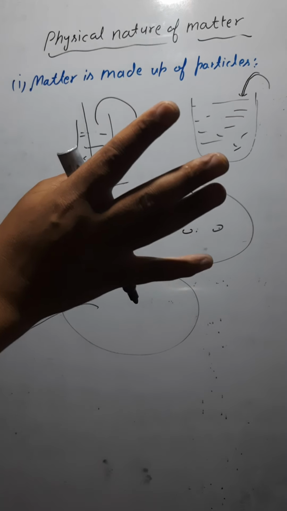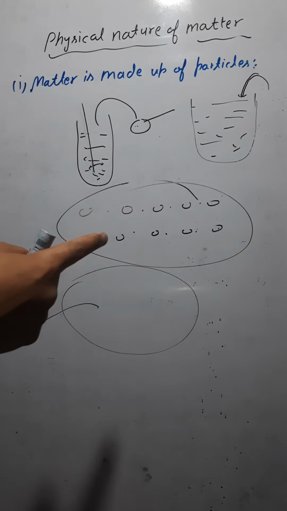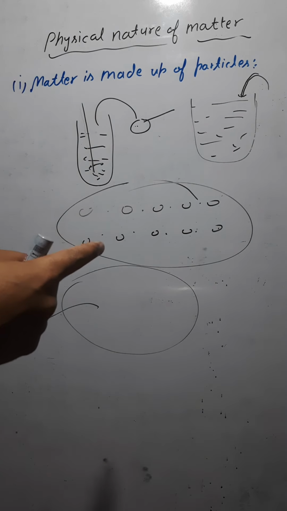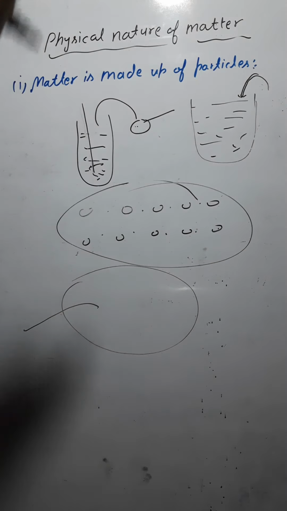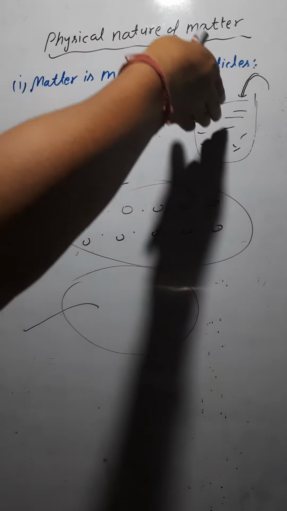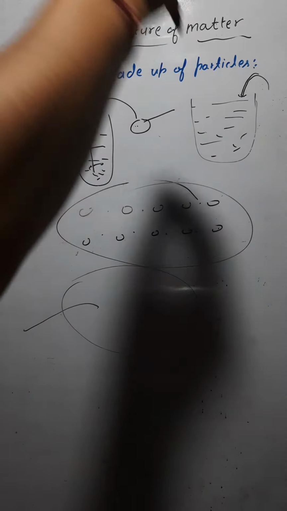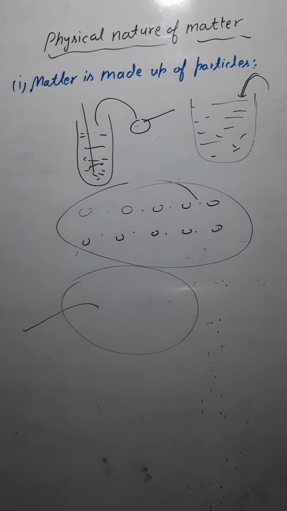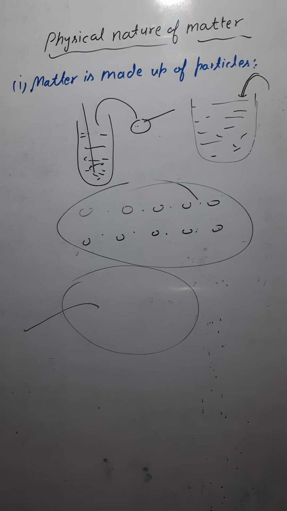Getting it or not? Very good. So these millions of particles just get mixed with the water here. So this proves that matter is made up of particles and these particles are very small. These are the two physical natures of matter.